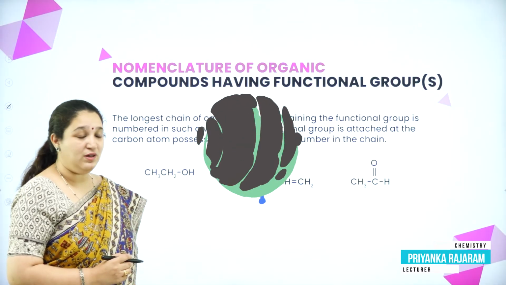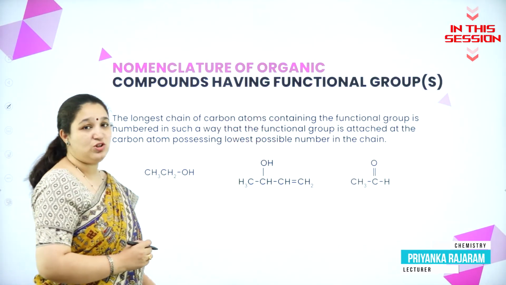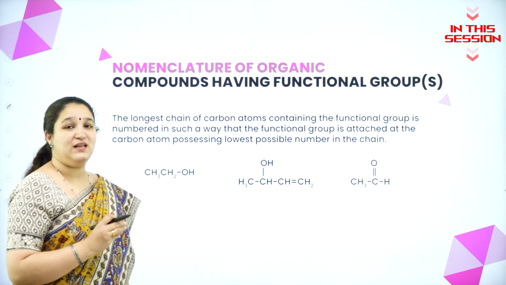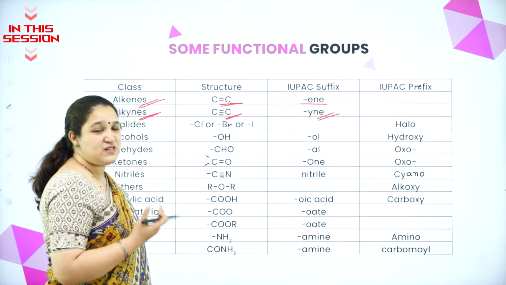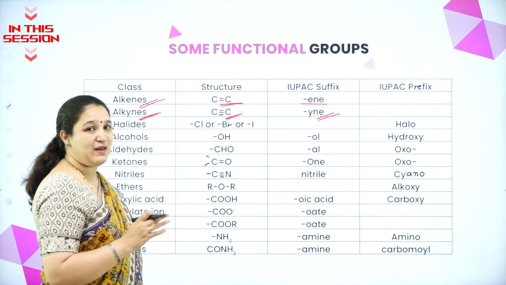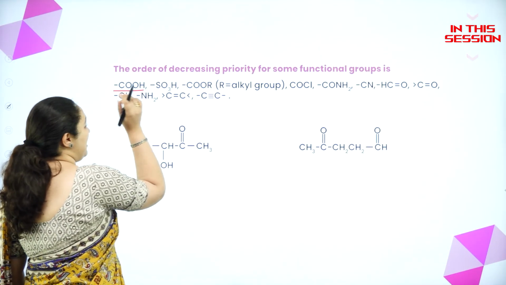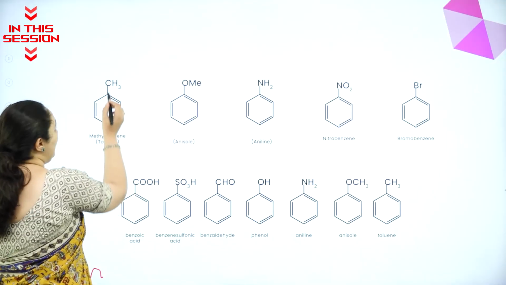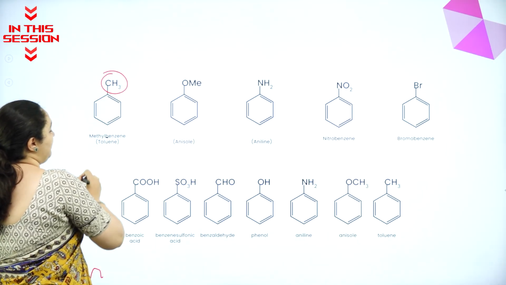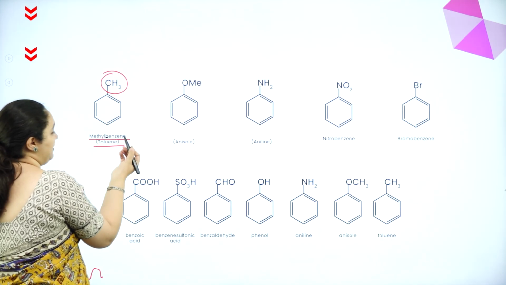Today, we shall learn about the nomenclature of organic compounds containing functional group. AN, when we use, they can never be the prefix, they are always the suffix, and it is the primary suffix. Carboxylic acid is having the highest priority, so it will always be the suffix. Here I have CH3 group on the benzene ring, we call it as methyl benzene or toluene.